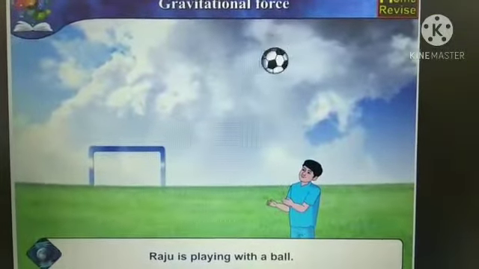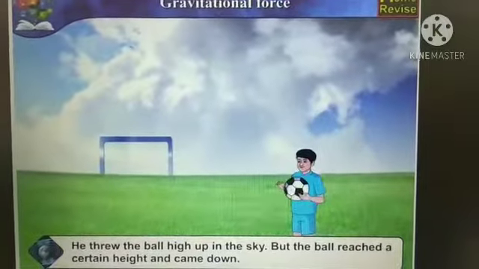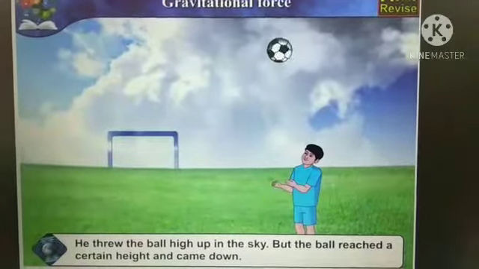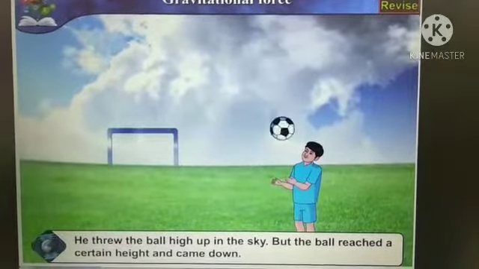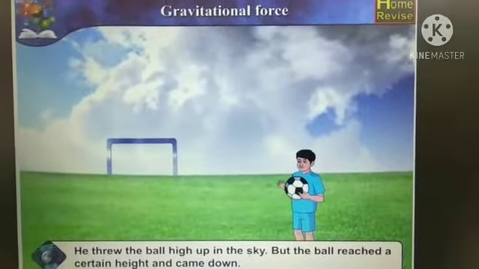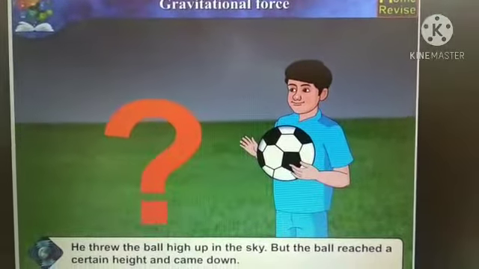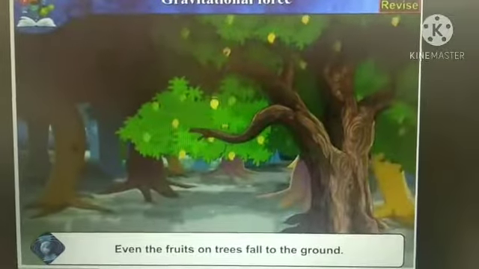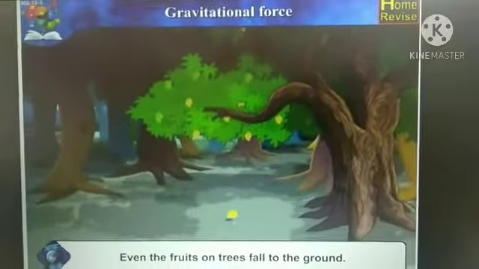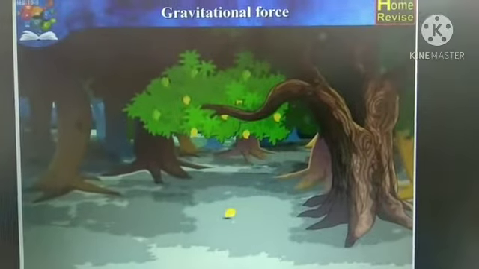Now we will see gravitational force. Raju is playing with a ball. He threw the ball high up in the sky, but the ball reached a certain height and came down. Why is this so? Even the fruits on the trees fall to the ground.